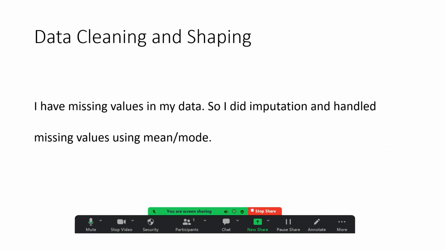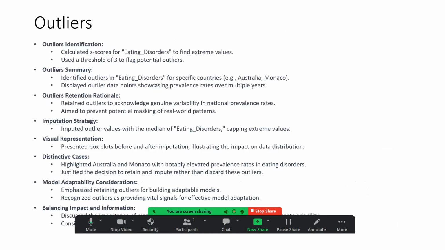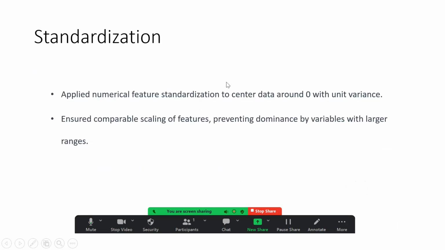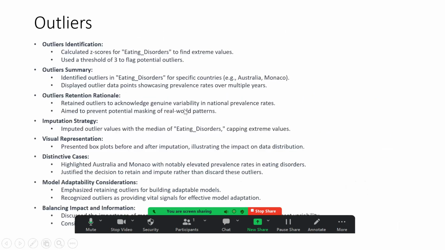After that, I started doing data cleaning and shaping, where I removed the missing values in my data, and I also did imputation, so that the missing values were replaced with mean and mode. After removing the missing values, I started looking at outliers. In my data, I didn't remove outliers because I can see there are specific countries, Australia and Monaco, but these countries also have an increased prevalence of eating disorders. So I decided to retain my outliers and do imputation, replacing them with mean and mode.